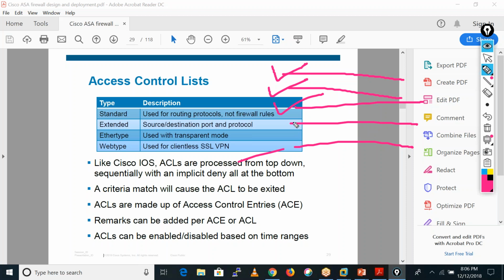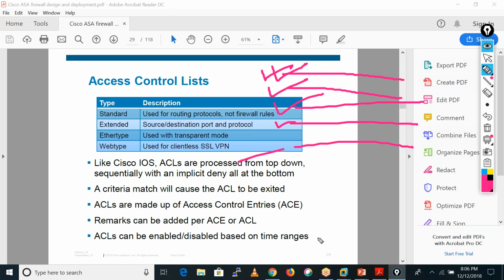If traffic matches the first rule, then it does not go to the other rules. If it does not match the first rule, it goes to the second rule. If the second rule also does not match, it goes to the third rule. If the third rule matches, then it does not go to the fourth rule. It stops here.